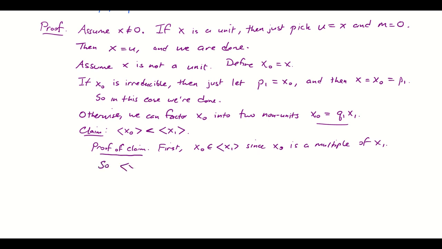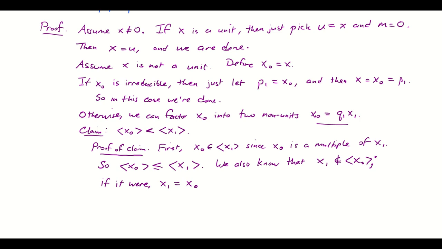So that means that the ideal generated by x naught, which is the smallest ideal containing x naught, has to be at least a subset of the ideal generated by x1. To show it's a proper subset, I'm going to claim that x1 does not belong to the ideal generated by x naught, and here's why. If x1 were an element of the ideal generated by x naught, then that would mean that x1 is a multiple of x naught. So I'll just call that x naught times r for some r in the ring. Okay, but then what do we know?